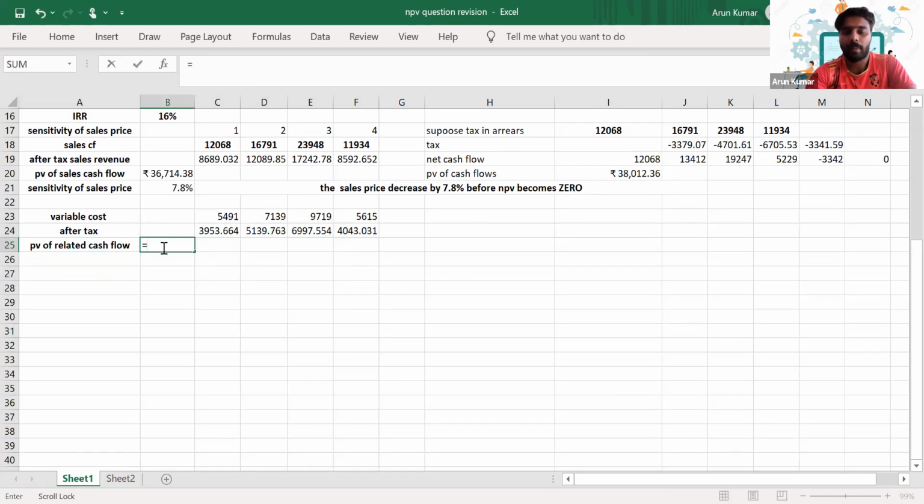So how much is it? At 10%, it is 15,860.79.